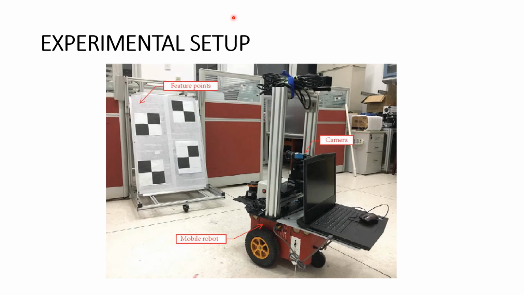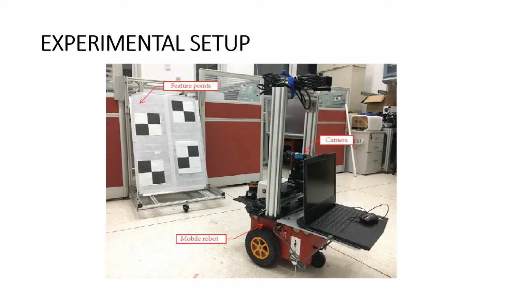Here is the experimental setup used in the paper. The experimental platform includes a Pioneer 3DX mobile robot, a laptop computer, and a DMK23G618 camera, with 4 artificial corner points on a coplanar surface placed in front of the robot. The communication is with the mobile robot through an RS232 serial port and with the camera through an RJ45 port. The image size is 640 x 480 pixels captured at 60 Hz. The control period in the experiment is 15 milliseconds.